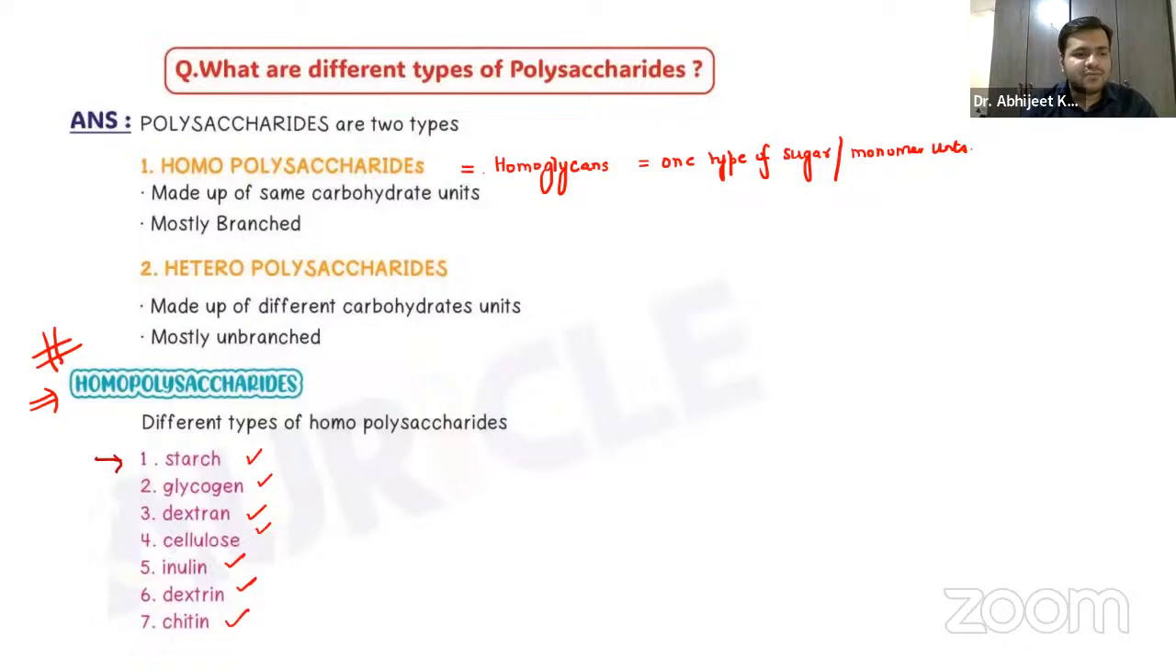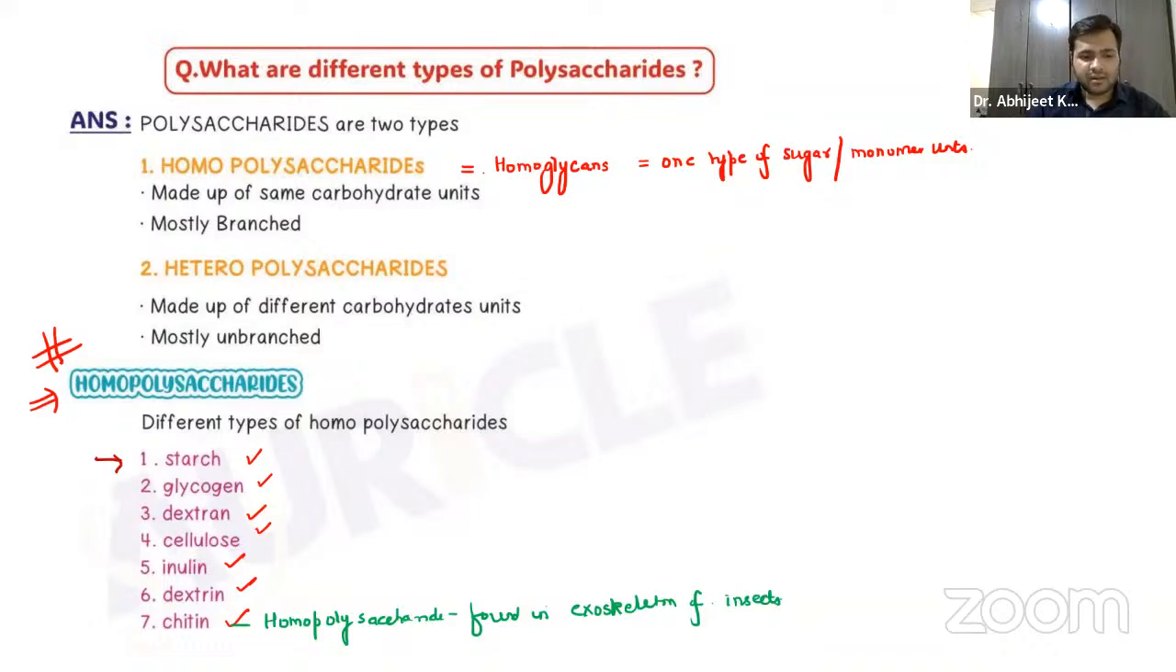Apart from that, guys, if you want to remember about chitin. Chitin is a homopolysaccharide. We have already discussed the homopolysaccharide. It is found in the exoskeleton of insects, the outer skeleton of the insects. And remember, it is formed of N-acetyl glucosamine. So that is something you have to remember about chitin.